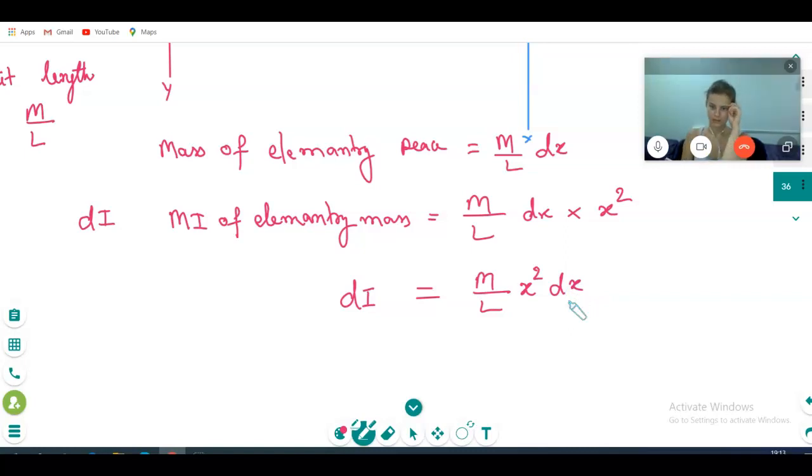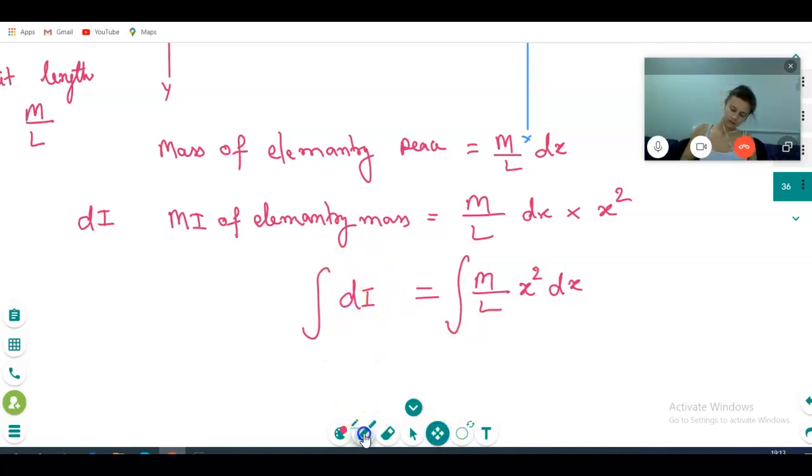For getting the whole moment of inertia, you need to apply math integration. Integration of this. You just do integration of both, right? So it will become 0 to l, because mass is the l. Correct? What we are finding?